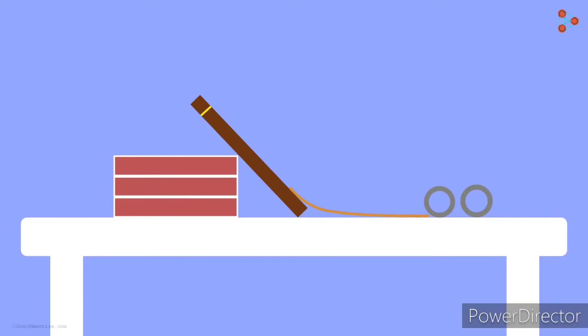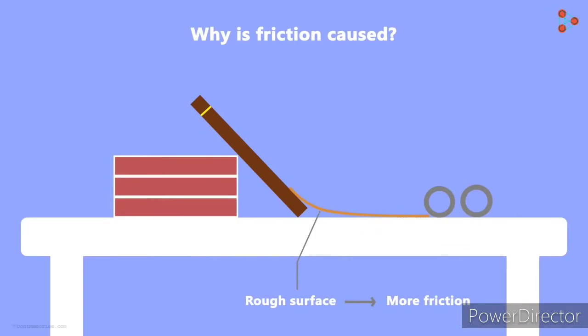And you probably know why. The surface on which the object rolled was rougher in the second case. And clearly, the force of friction was more. Why is friction caused though? It is caused due to the irregularities on the 2 surfaces in contact. What do I mean by irregularities?